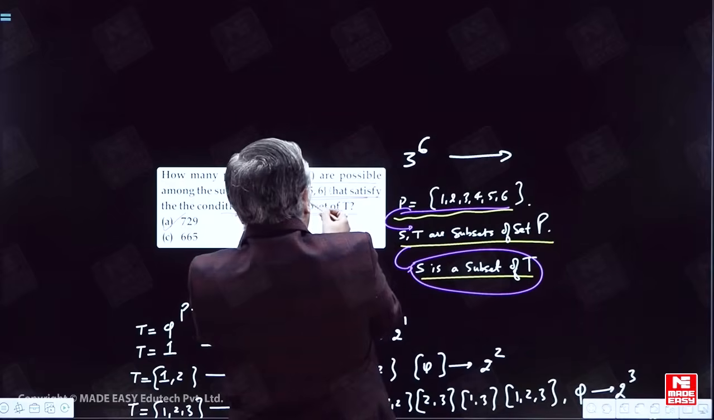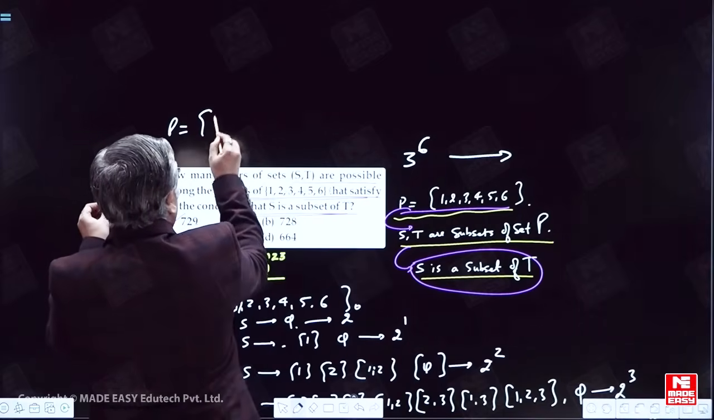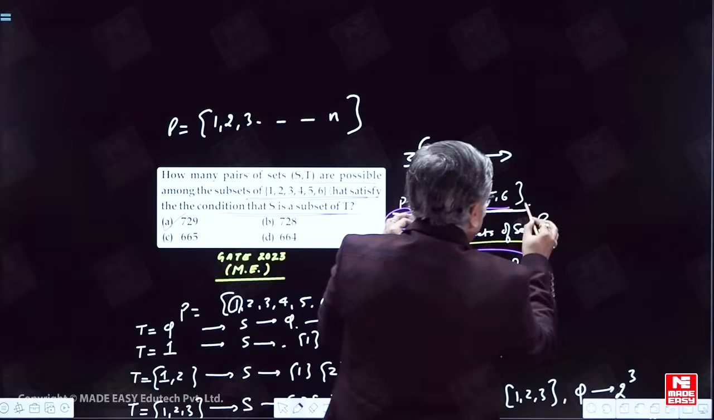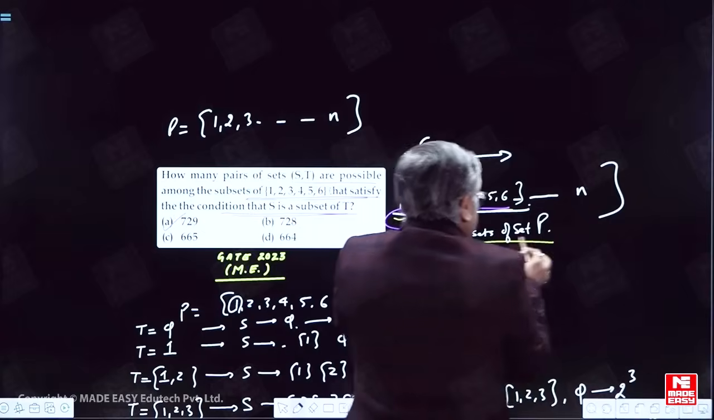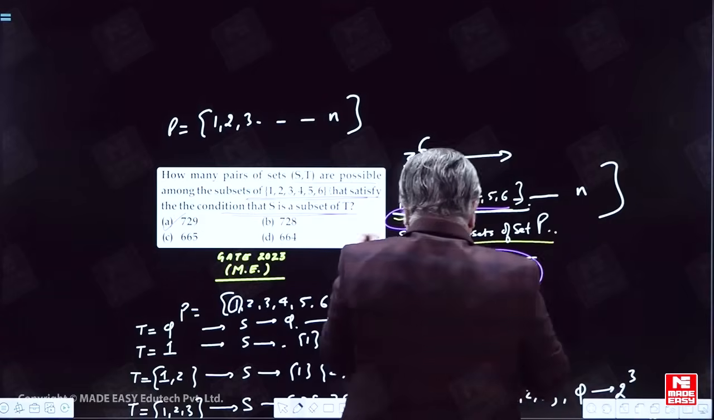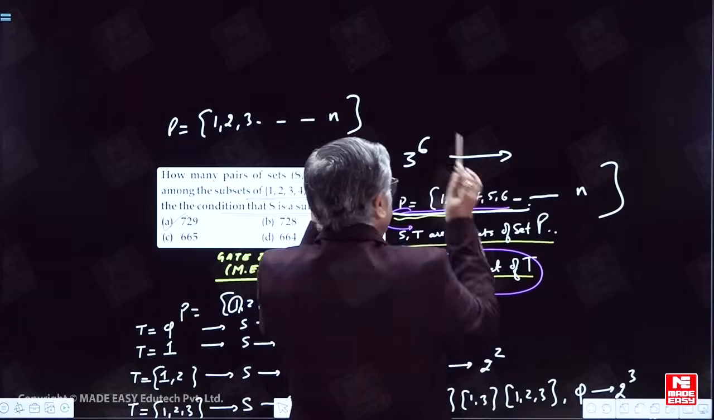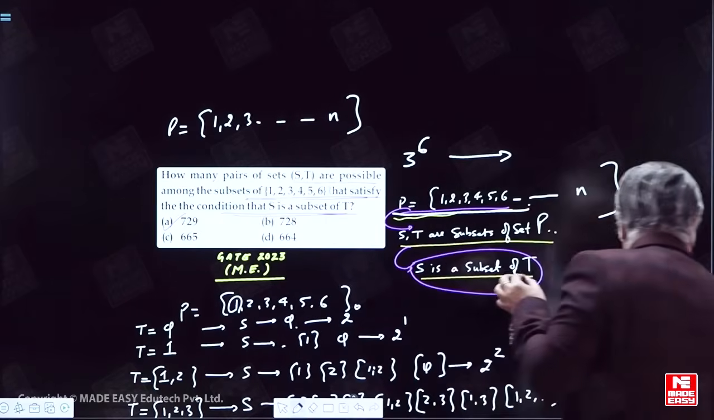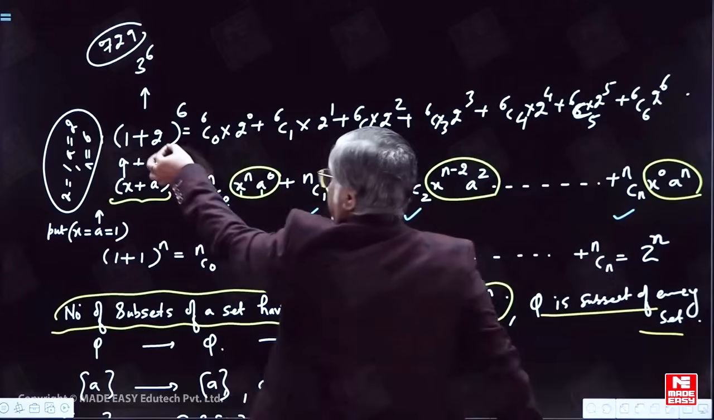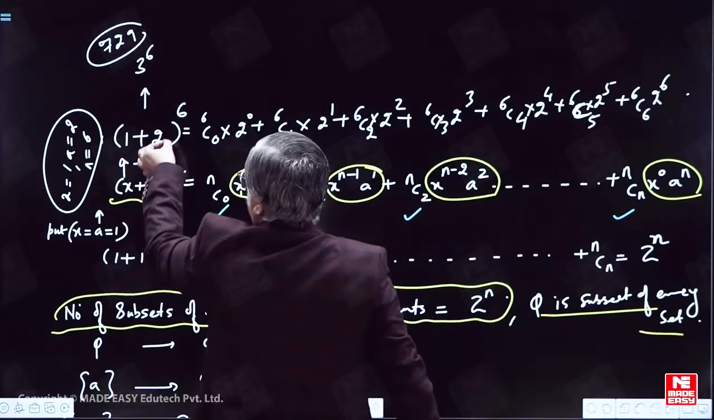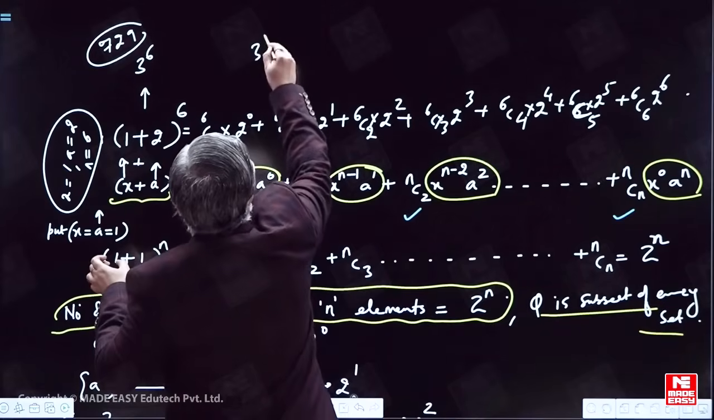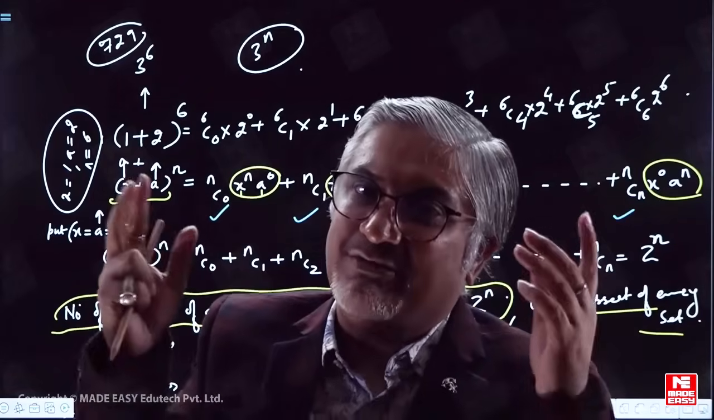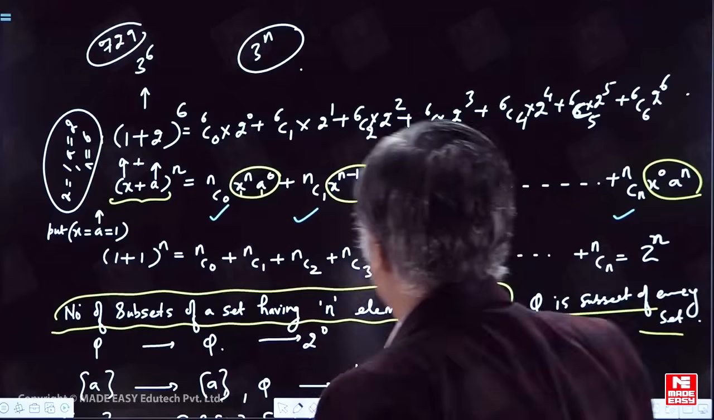Similarly, if set P has n elements, 1, 2, 3, and so on up till n, and S and T are subsets of P, and S is a subset of T, how many ordered pairs are possible? The answer has to be 3 power n, because the answer comes from this rule on putting x as 1, a as 2 and power n. So the general answer will be 3 power n. Here P had 6 elements, so 3 power 6, 729, was the answer. So we have developed a generalized formula as well.